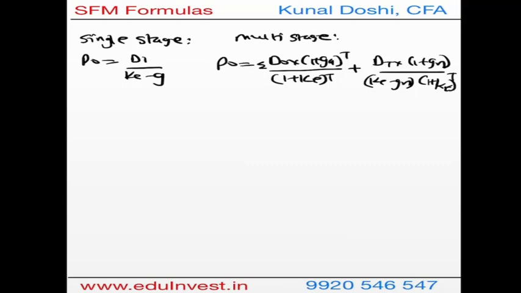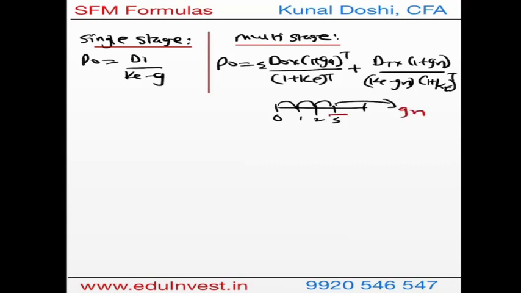Here the important thing is when will be the terminal year. The terminal year depends on where the stock becomes perpetual. For example, if the stock is growing at an abnormal growth rate till the third year, and then it is going to saturate at a normal growth rate, so the third year will be the terminal year. Before that there will be abnormal growth rate. So this is how we calculate the formula for single stage and multi-stage.